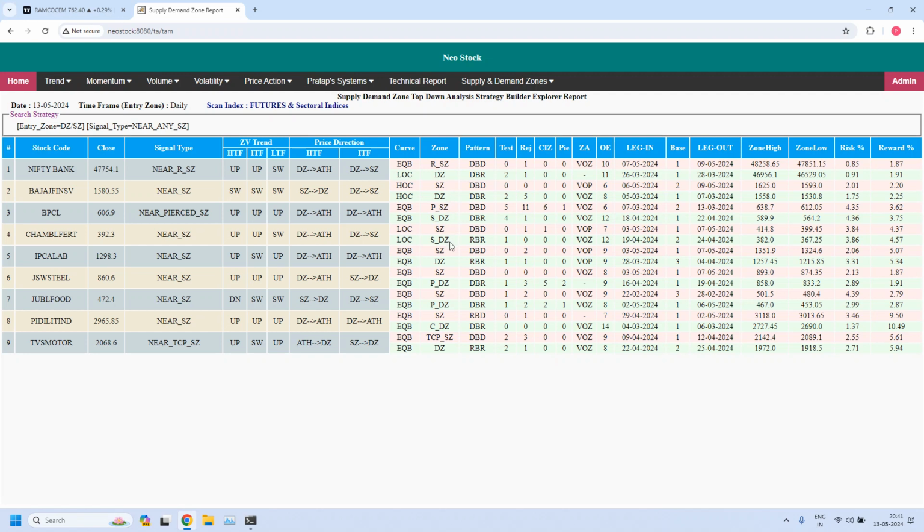Next, any other high liquidity supply zones? Yeah, you have one more, TVS Motor. This is already tested 2 times. You need to look for a fresh fine-tuned 5-minute zone. That means from this list we identified 2 high liquidity daily supply zones. Now let's move on to the 75 minutes time frame.